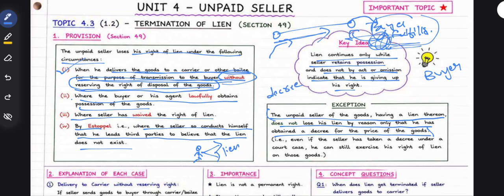Still, he can exercise lien on the goods. He can still retain possession of the goods until the price is paid. Even if the seller has taken a decree under a court case, he can still exercise his right of lien on those goods.